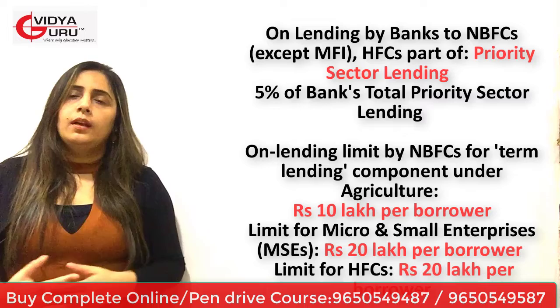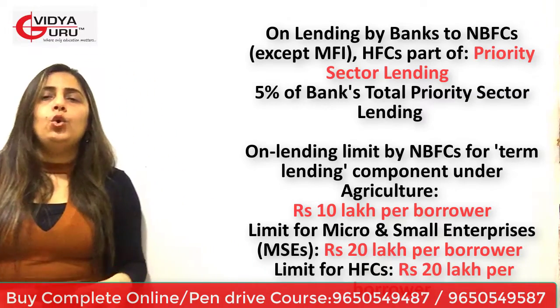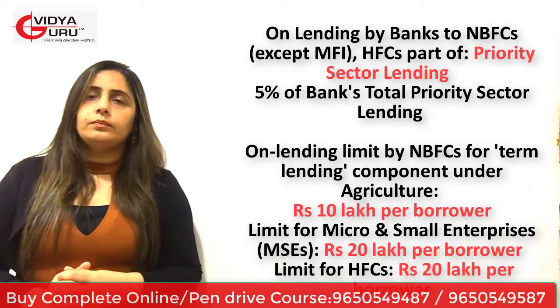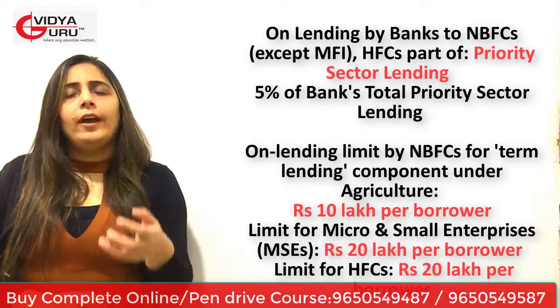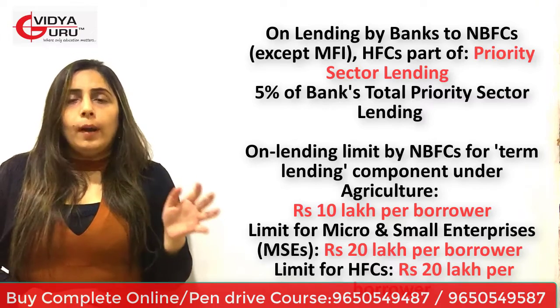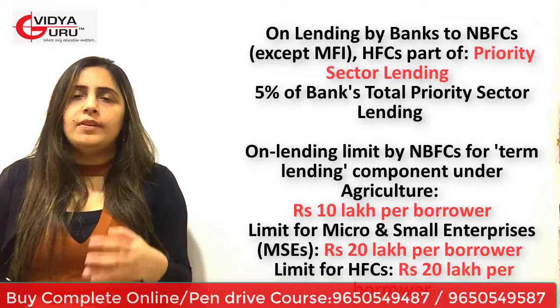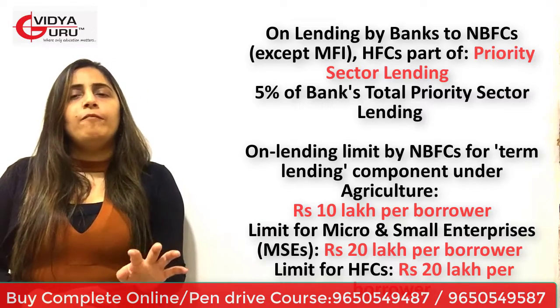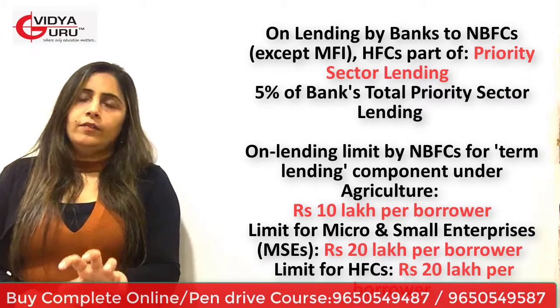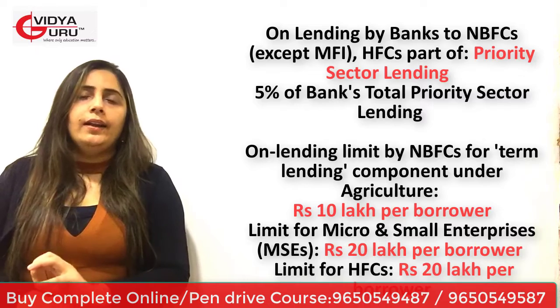What does that mean? I am saying when banks lend money, whatever amount they lend to NBFCs, banks have to lend money to priority sector also. RBI is saying to banks that if they lend money up to 5% to NBFCs and HFCs, up to 5% will be considered their priority sector lending now.